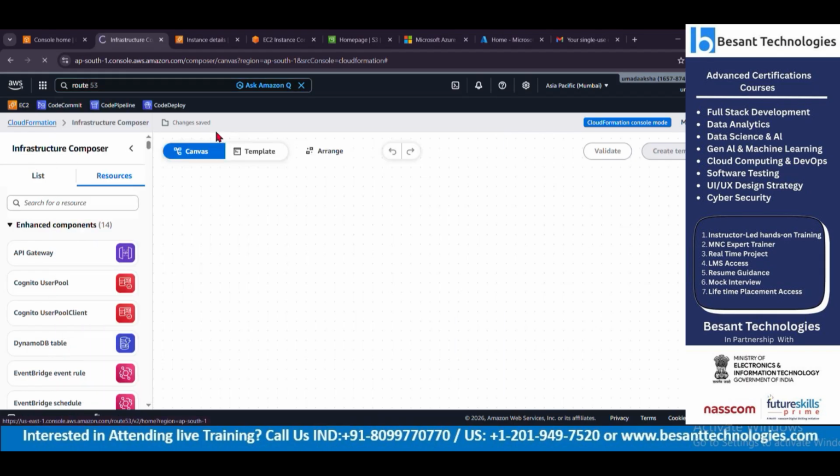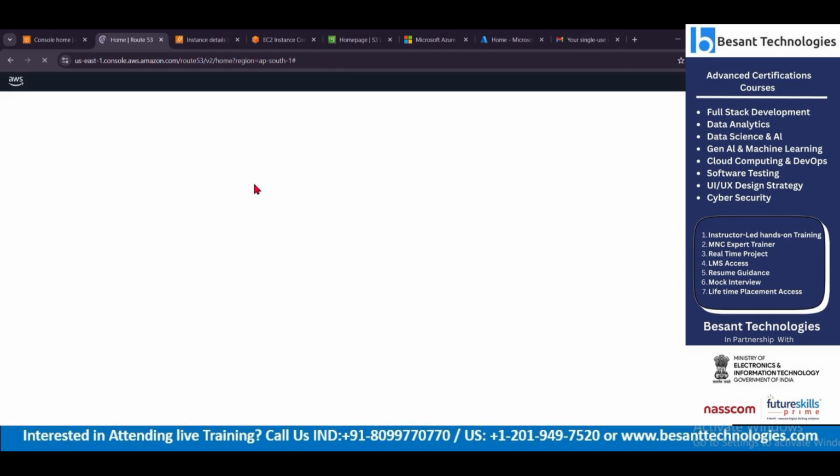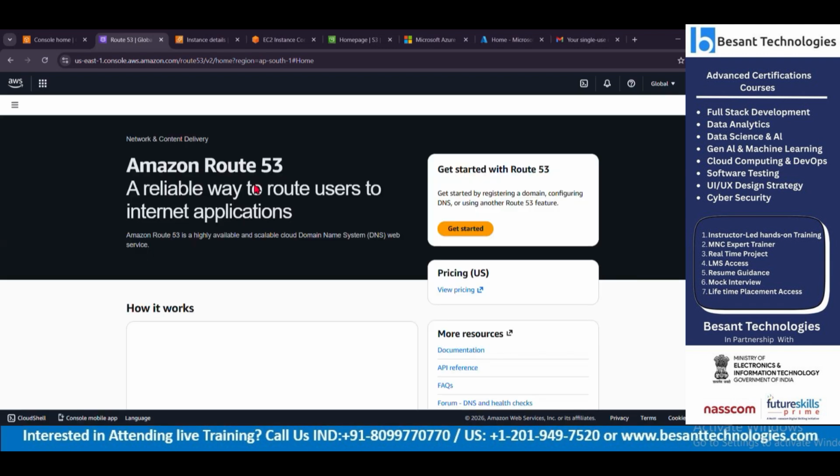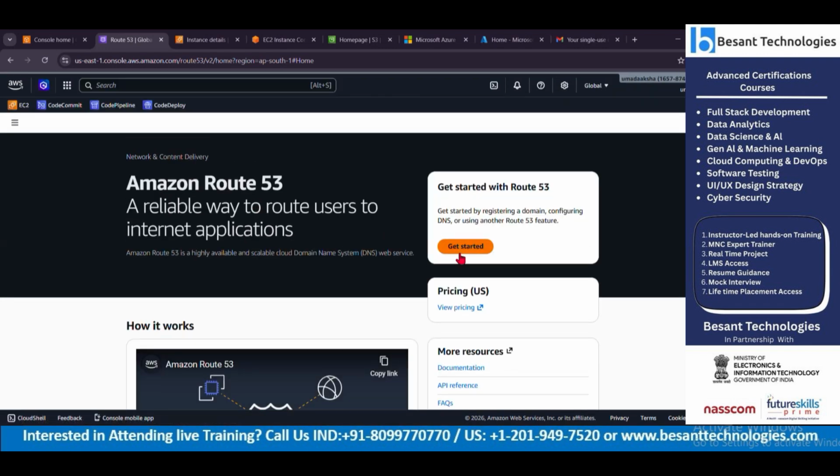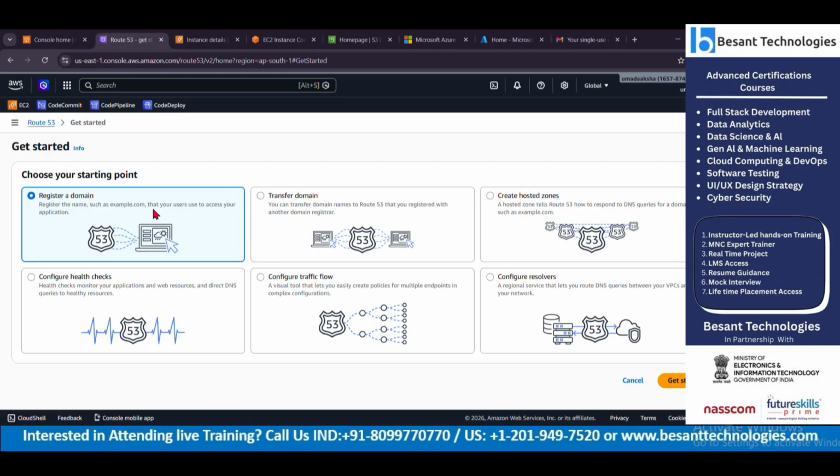If you could see here: register a domain, transfer domain, create hosted zones, configure traffic flow, check health checks, configure resolvers. Can you see this, Mr. Karthikeyan? These are all vital services. When we talk about cloud, the cloud is helping us migrate databases from one source to another.